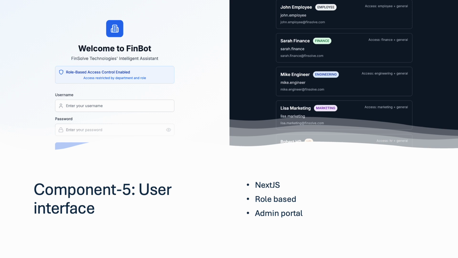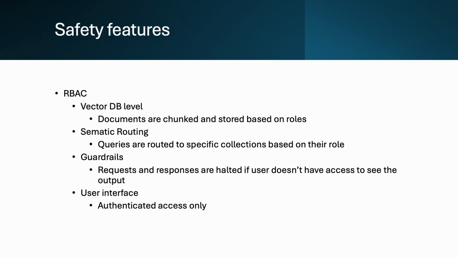As part of the front end, we have provided a login screen using Next.js. The role-based login will be there, and after that there will be the admin portal, which we will demo during the tech demo. The very unique feature which we have added at each level is safety. We have added safety at the vector DB level when they query for a particular document.